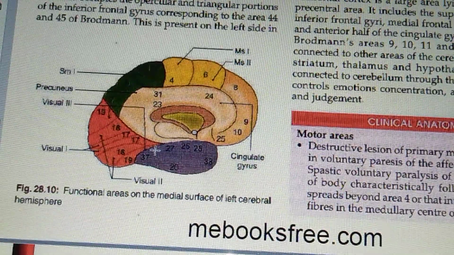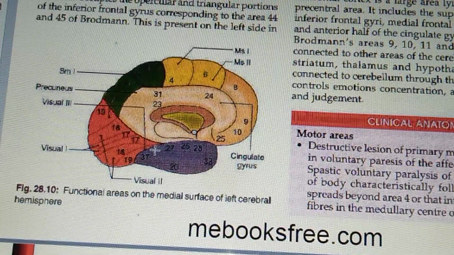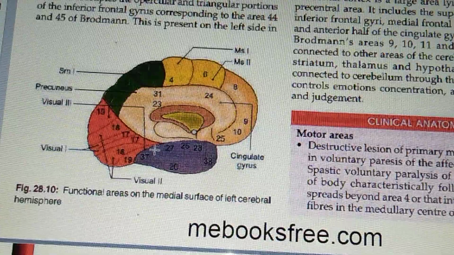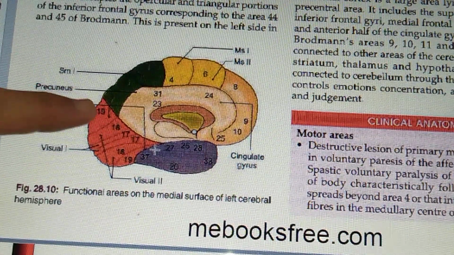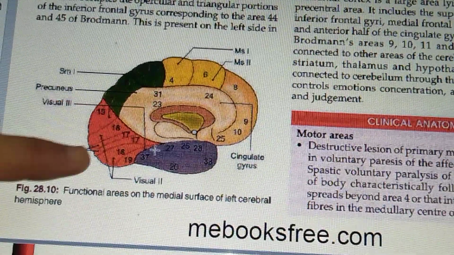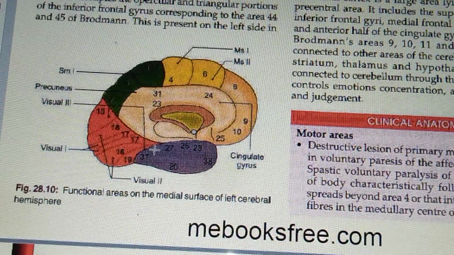Hello everyone. In this video we are going to learn about the areas of the special sensations, right? Now, as in the diagram itself you can identify, here the visual areas are shown, right? So first, in the special sensation areas, we are going to learn about the area of vision,